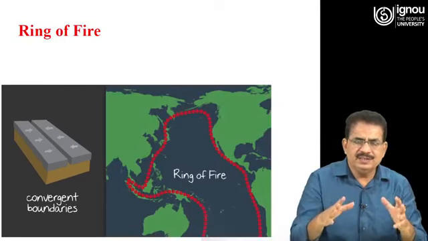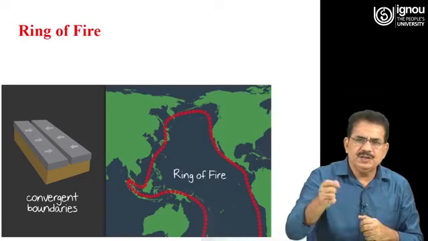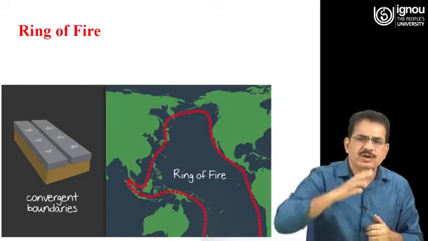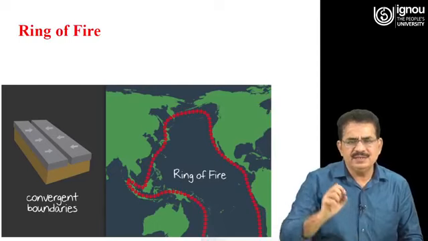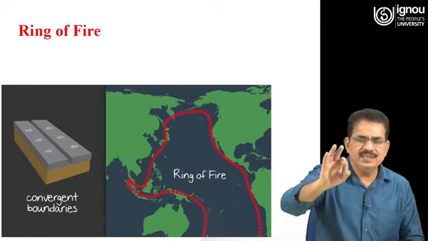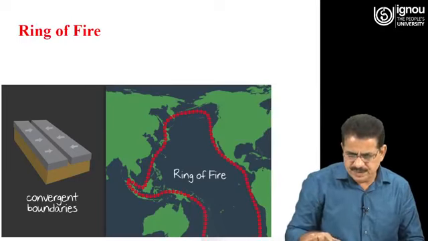And this ring of fire, as you see here with the red dots, basically shows the locations on the world map of the active volcanoes. So, by joining these, this ring of fire is actually formed. So, you can say this shows the locations of the active volcanoes.